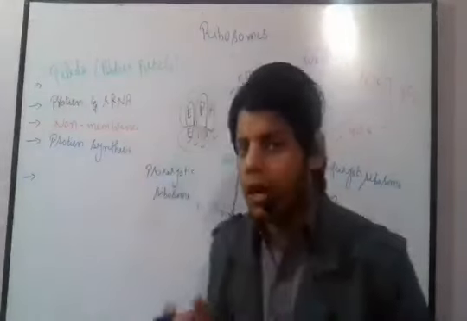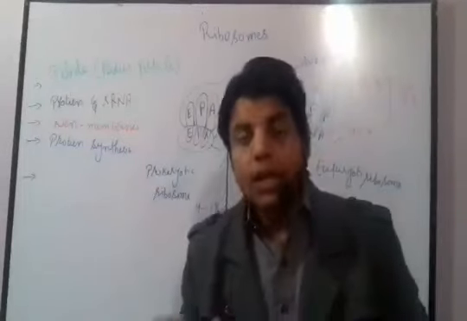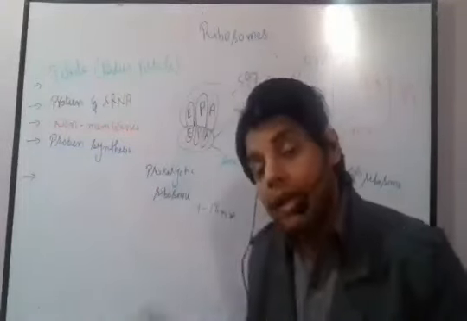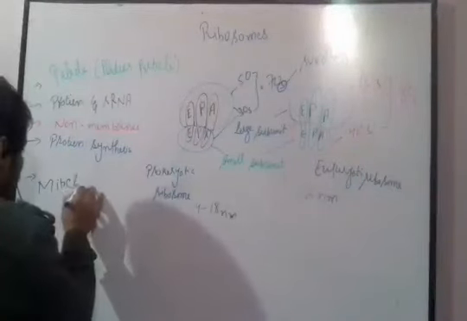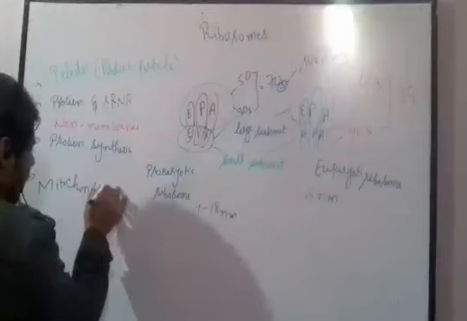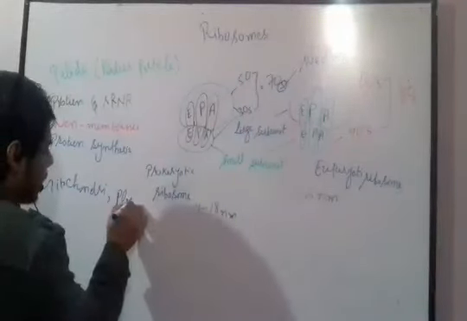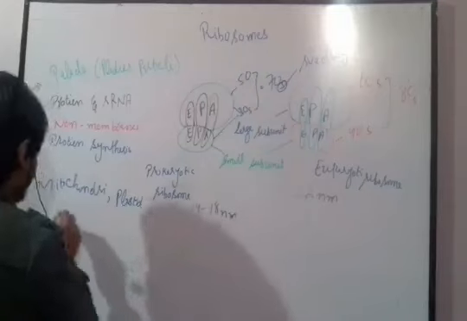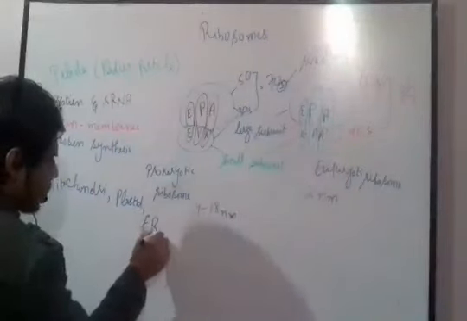Actually, in some cells the ribosomes are present freely. For example, in eukaryotic cell the ribosomes are present freely. But in eukaryotic cell the ribosomes are also present in the mitochondria, which we call mitoribosomes. It is also present in the plastid, which we call plastoribosomes, and it is also attached with the ER, the endoplasmic reticulum.